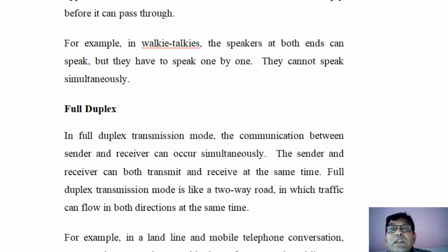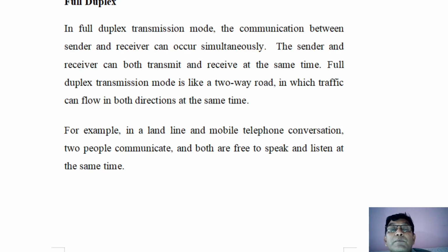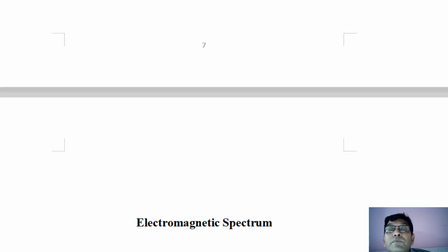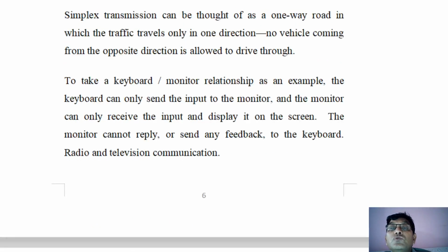And the third one is full duplex communication. In the full duplex communication mode, the communication between sender and receiver, meaning transmitter and receiver, can occur simultaneously. This is what is going on nowadays in mobile communication, landline telephone communication, or when you are in the office, talking to your neighboring building block with the help of an intercom. So these are full duplex communications. In this way, these communications are classified as simplex, half duplex, and full duplex communication. So these are the three ways.